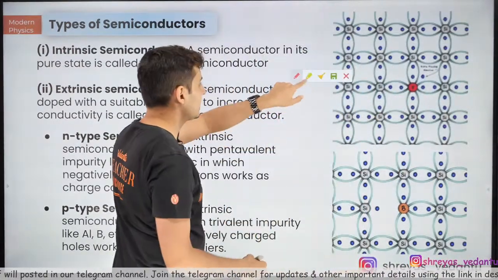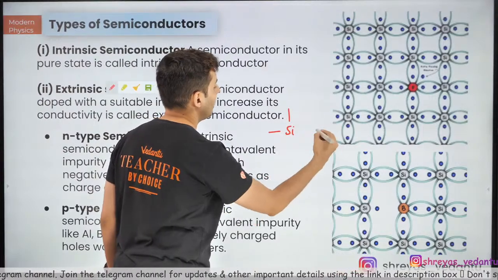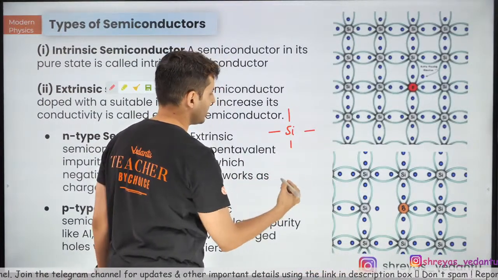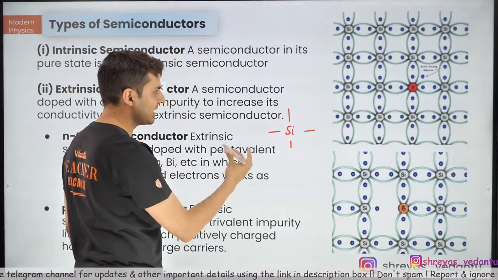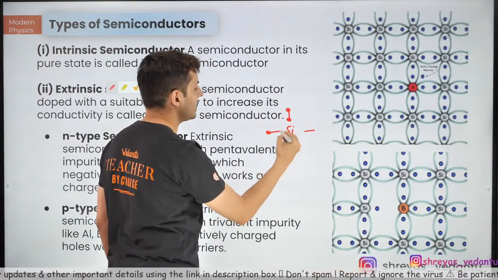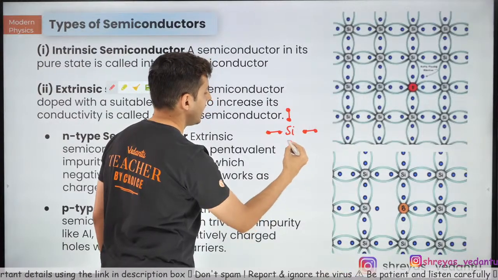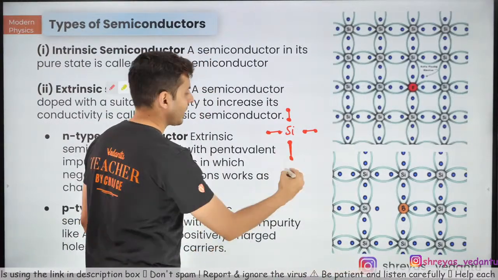Think of it this way, guys. Normally silicon or germanium will form a bond on all four sides. Each bond has two electrons, one from each neighbor.